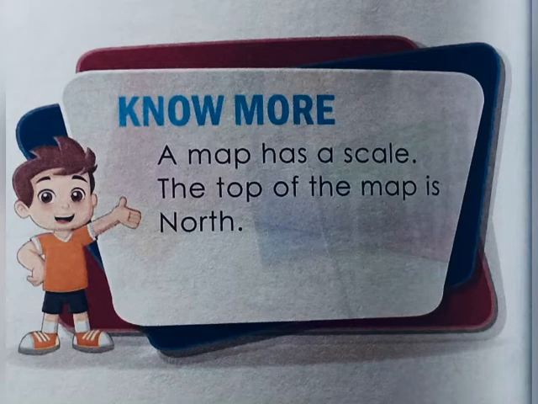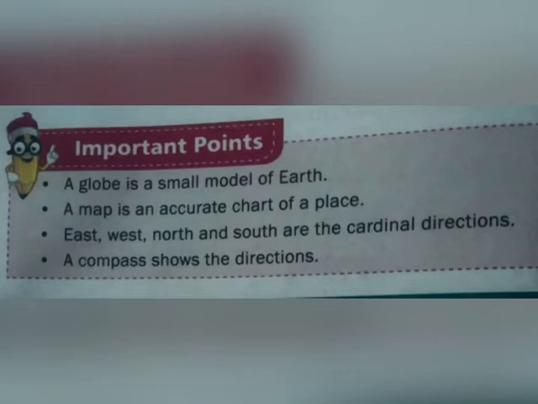Know more of this lesson. A map has a scale. The top of the map is north. Important points of this lesson. A globe is a small model of Earth. A map is an accurate chart of a place. East, west, north and south are the cardinal directions. A compass shows the directions.